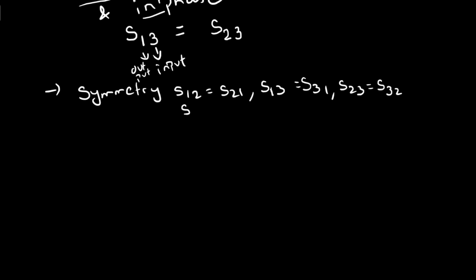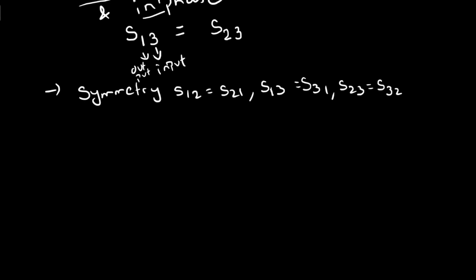Now let's go with another property, which is unitary. What is meant by the unitary matrix property?